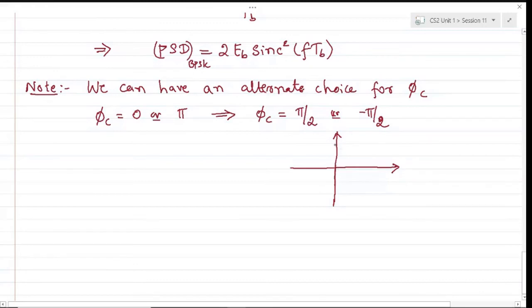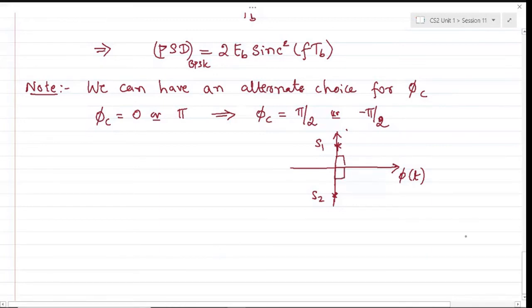So for that case, S1 would be lying here, and S2 would be, still this is the one-dimensional constellation itself, but the basis function would still be phi of t, with the choice of carrier phase to be pi by 2 and minus pi by 2. You can plot on the y-axis plus 90 degrees and minus 90 degrees with respect to the reference basis function.